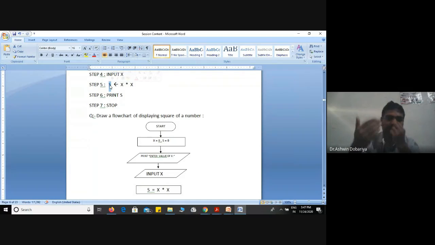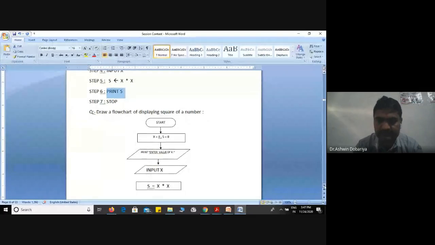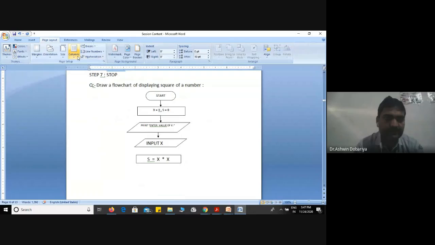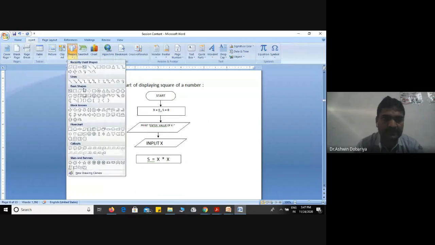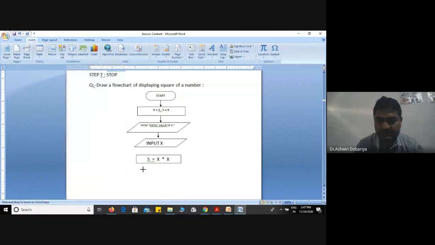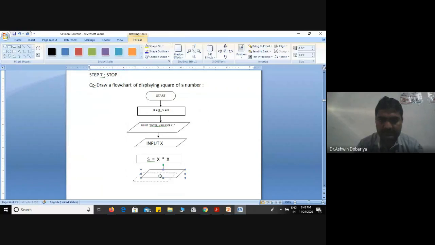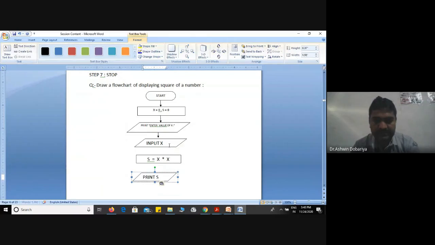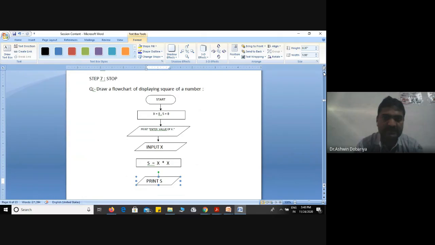Okay. After calculations, we want to print the value of s. Print the value of s means output, right? Then for output, which symbol can we use? Parallelogram. Very good. Parallelogram, or you can say cross rectangle, right? So here we have to again add this and paste this. And the last statement is stop, right?